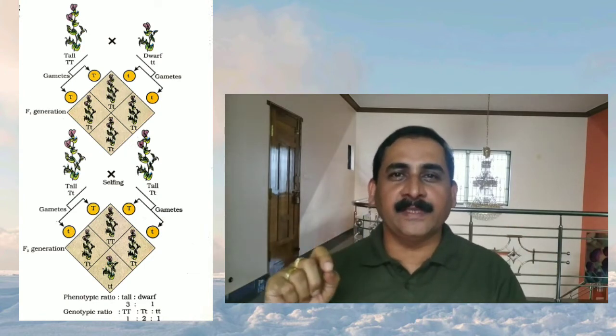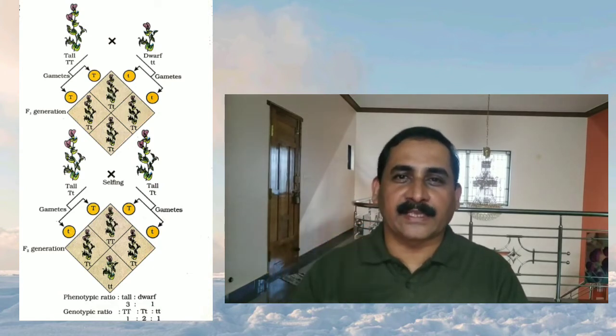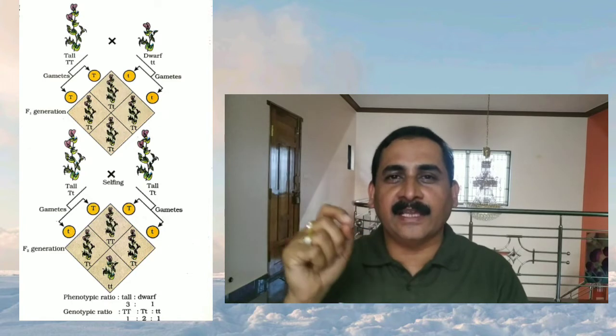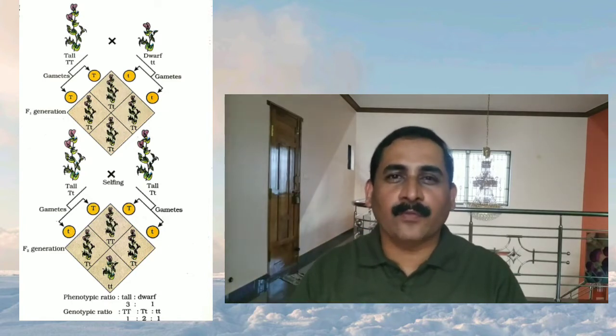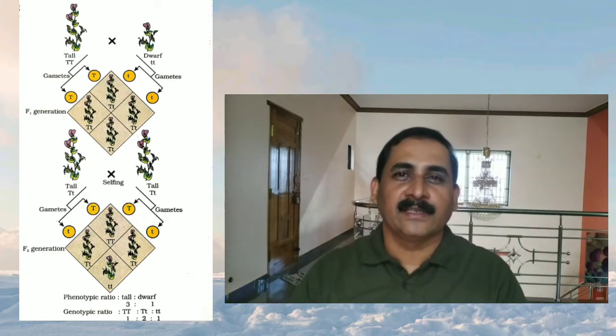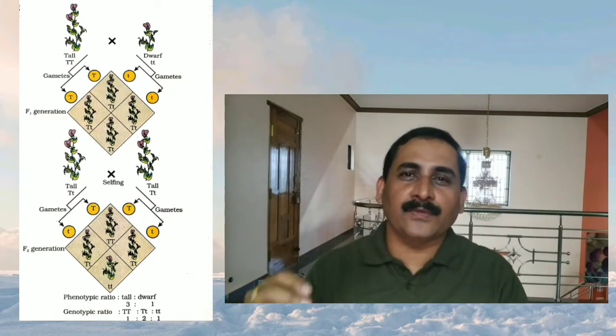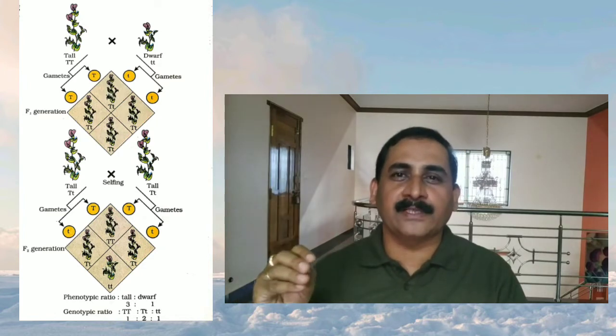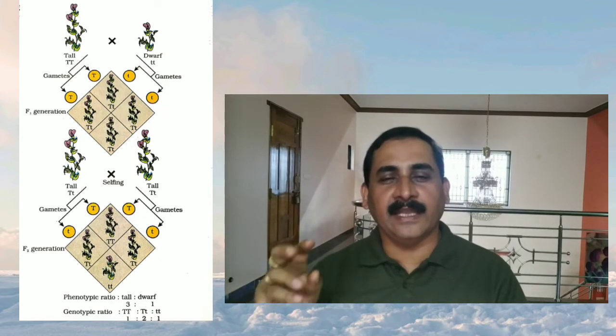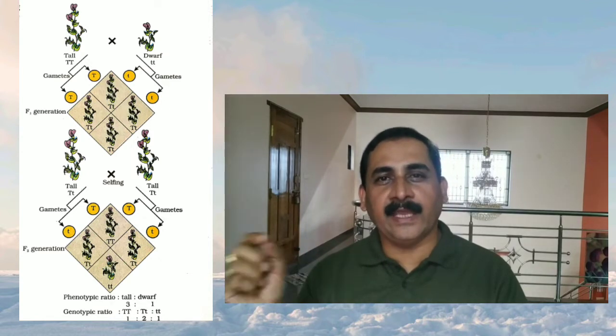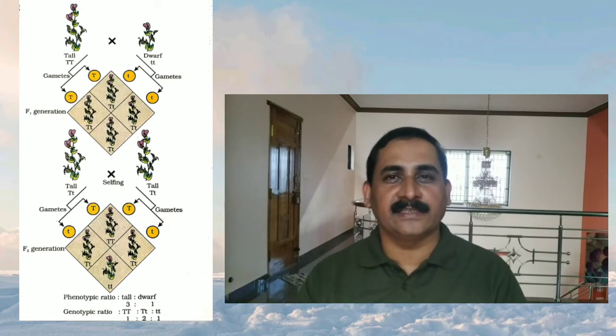The pure lines means the homozygous tall and homozygous dwarf varieties of pea plant. For several generations, the garden pea plants were self-pollinated or self-fertilized, and in each generation the variants were discarded.